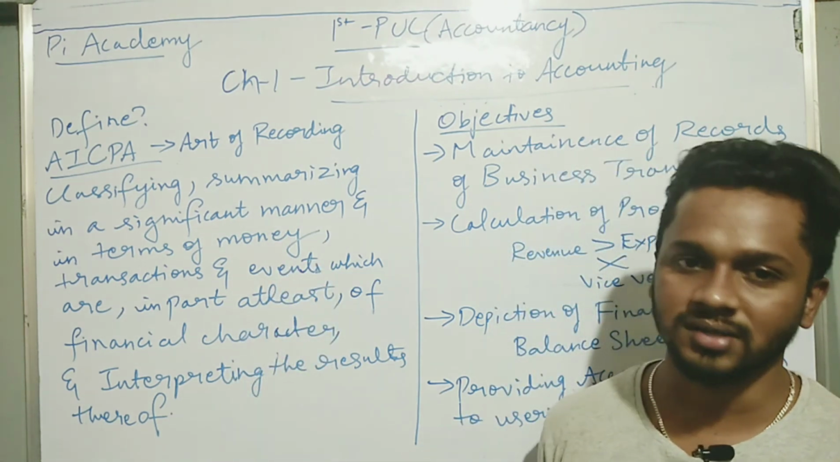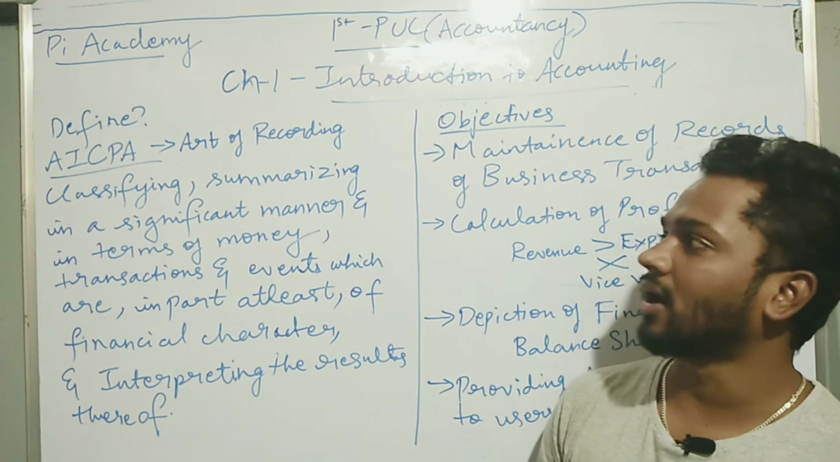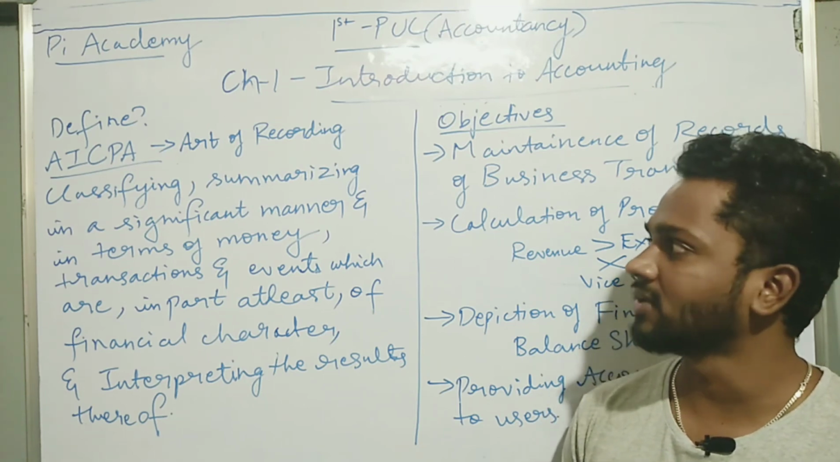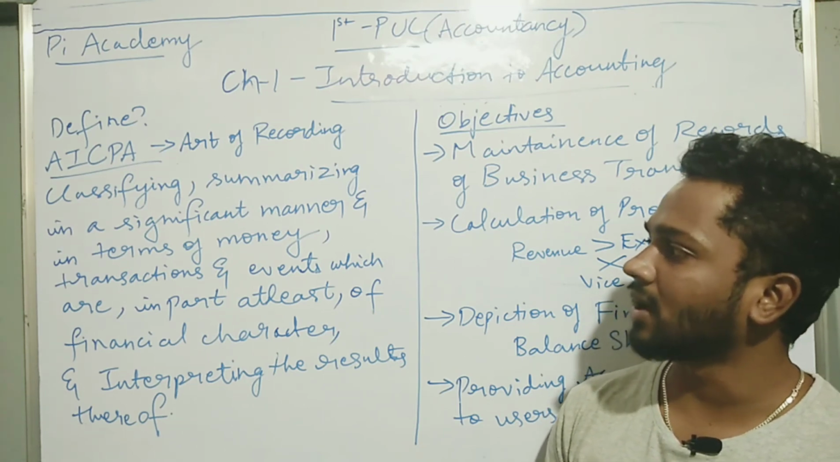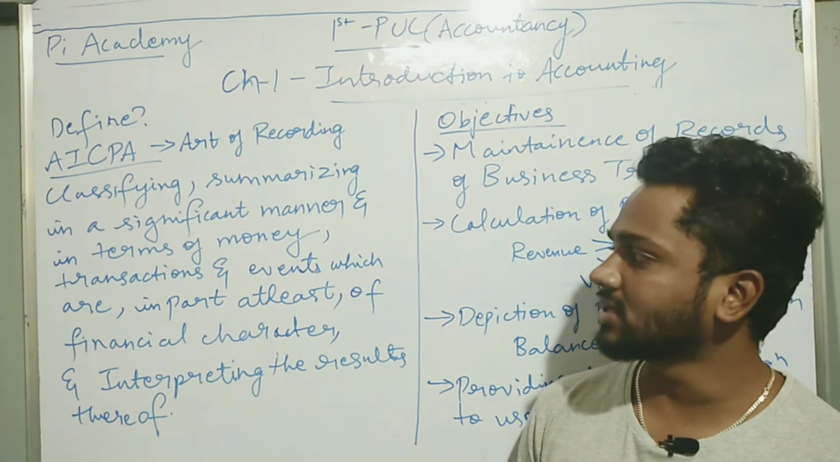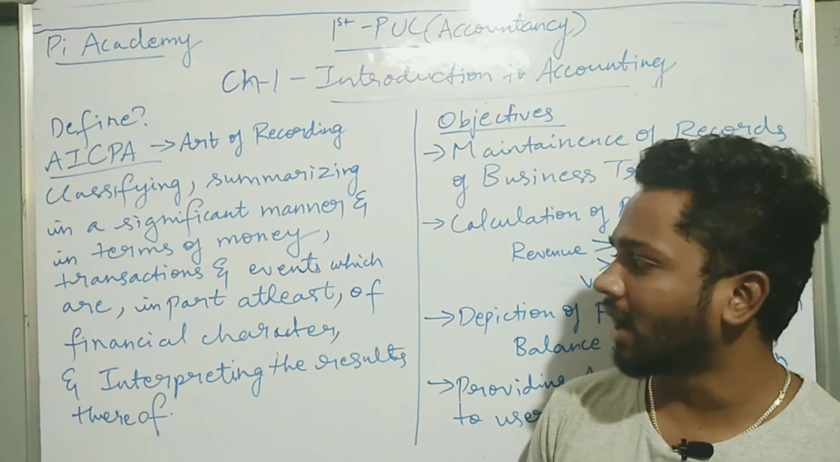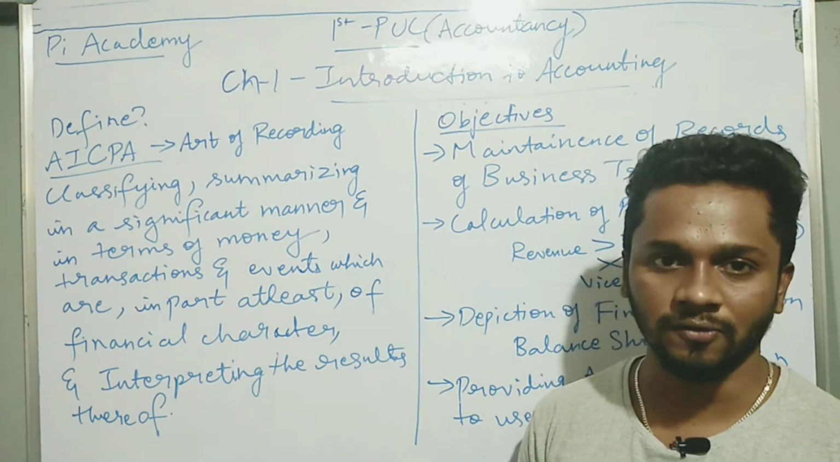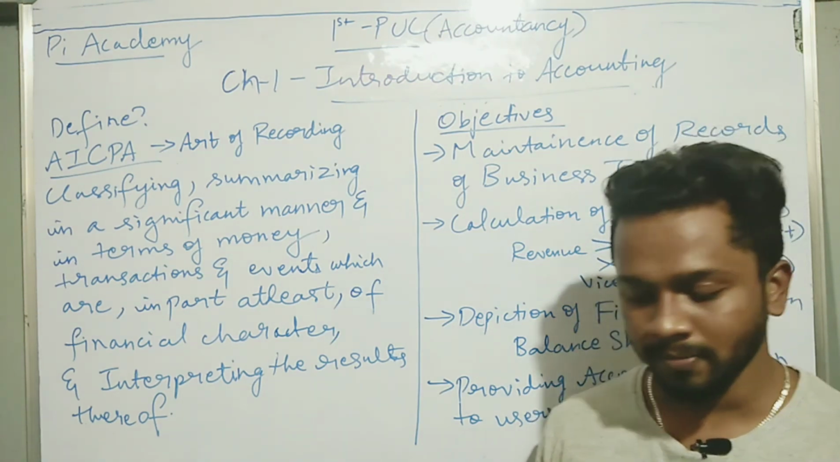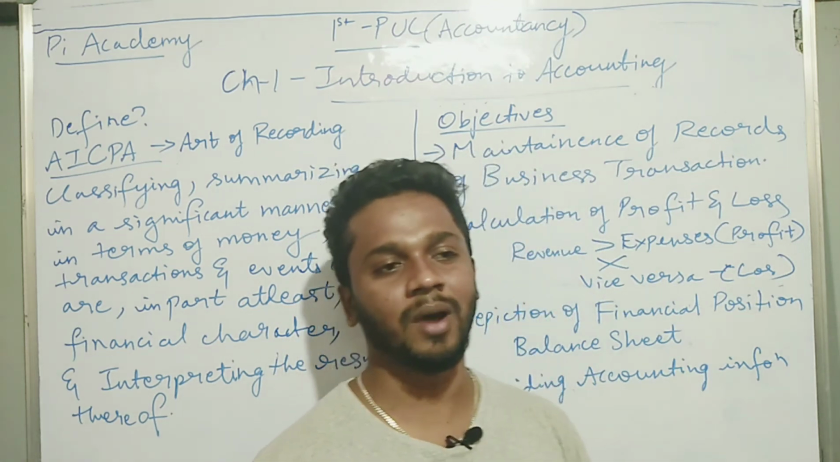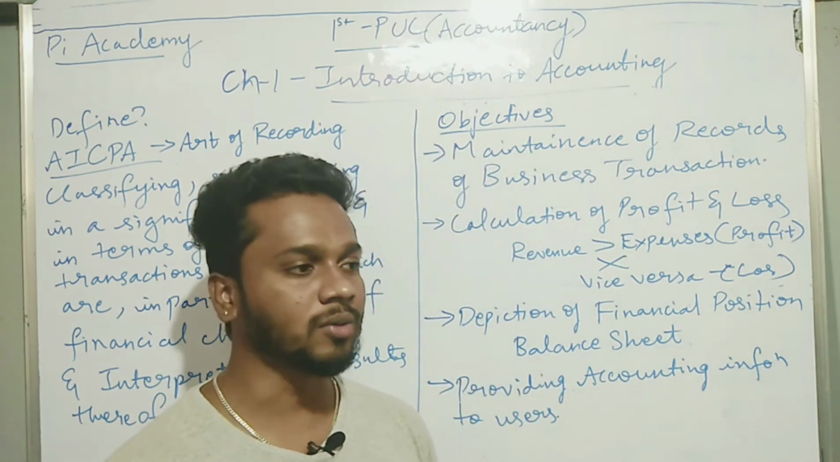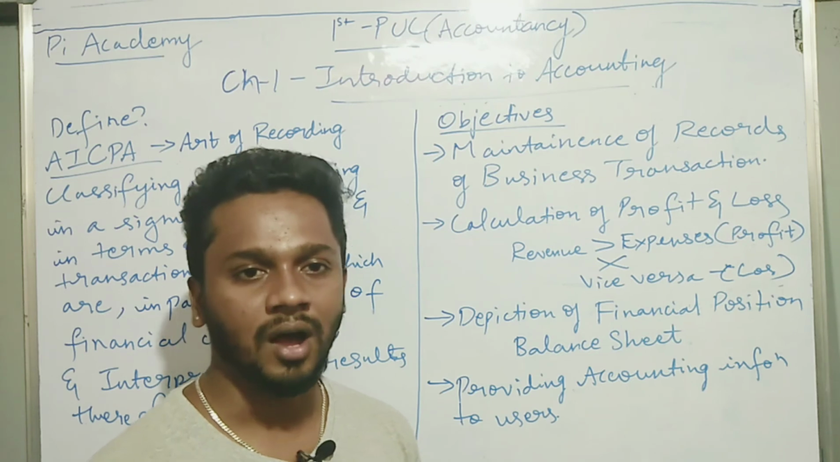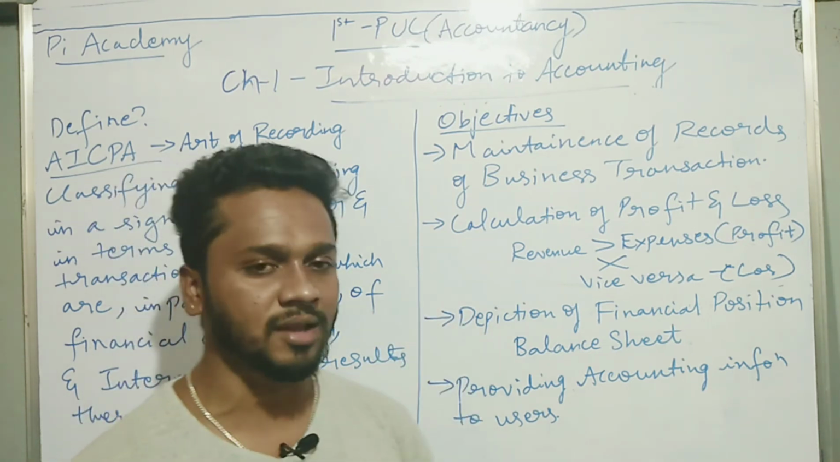And if they ask you what is accounting, you can just write: accounting is the art of recording, classifying, summarizing in a significant manner and in terms of money, transactions and events which are in part at least of financial character, and interpreting the results thereof. This is all about the meaning. Now let us go to objectives. Why do we do accounting? What is the main aim of accounting? There are basically 4 aims.